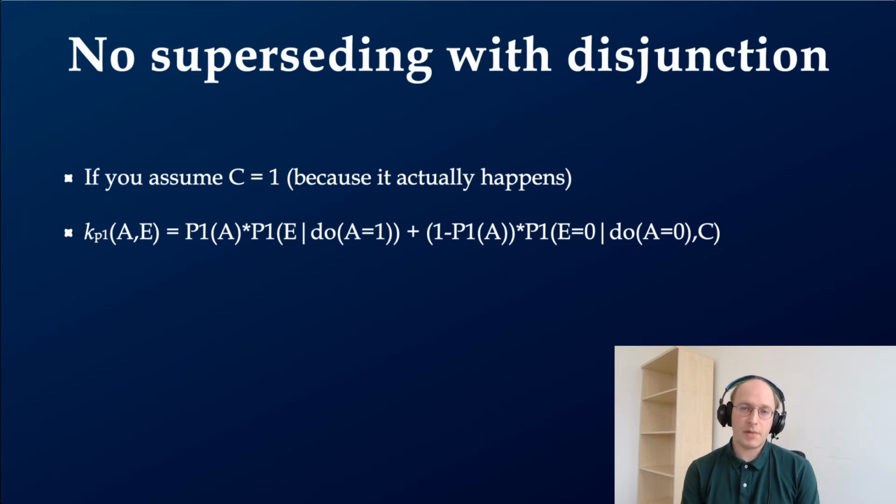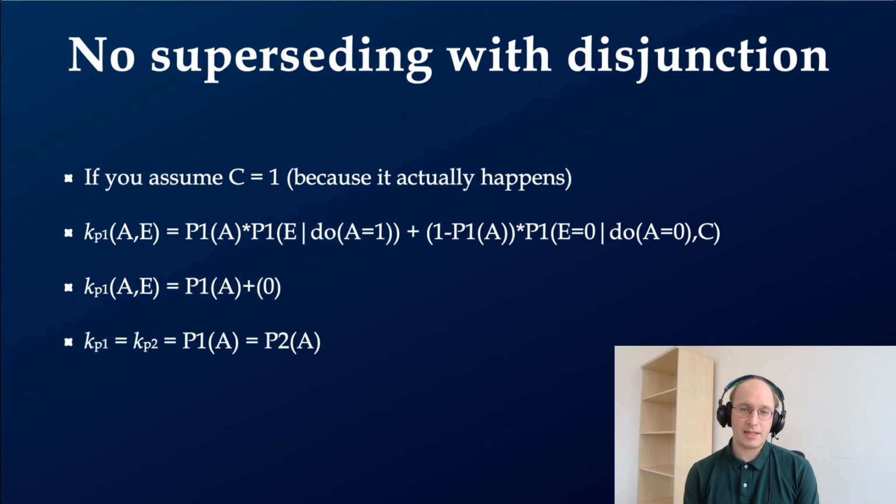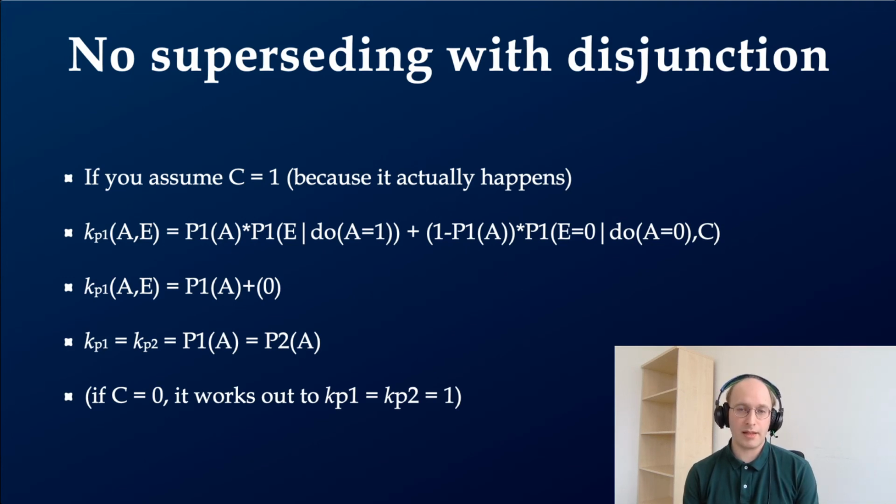As for the sufficiency, A is always going to be sufficient by definition. So the causal strength of A in this case is just the likelihood of thinking about a possibility in which A occurs. And because that's not affected by whatever C does, there's no causal superseding effect. Causal strength of A is the same in both cases. Now, of course, you could also make the assumption that we presented people with a case in which C doesn't occur, but it's still the case that the causal strength is unaffected. It's just that now the causal strength is 1 rather than the likelihood of thinking of a possibility in which A occurs.